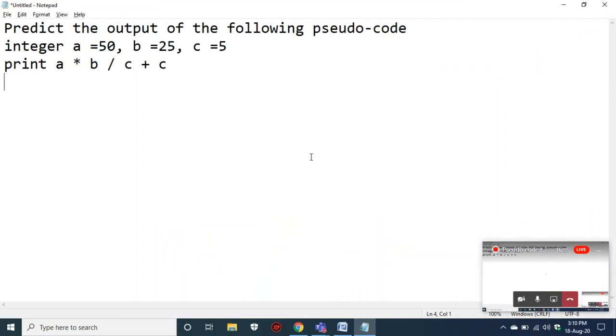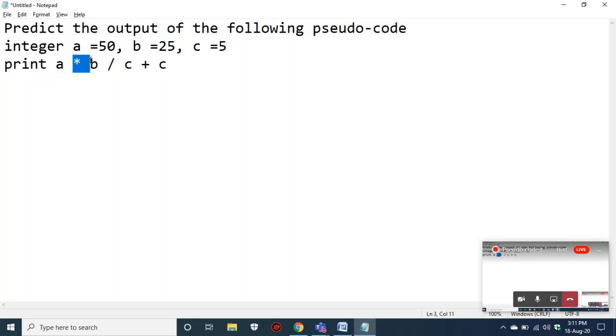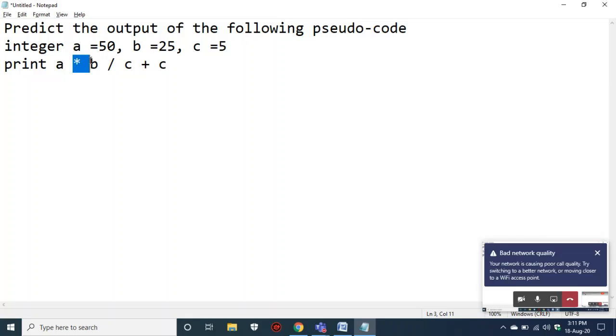Now, predict the output of the following pseudocode. We have declared three integers, that is 50, 25 and 5. And now it is going with an operation: A star B by C plus C. Generally this type of question will follow the BODMAS rule, that means priority. Both the star and the by operator have equal priority. As they have the same priority, whichever operator arrives first will be executed.